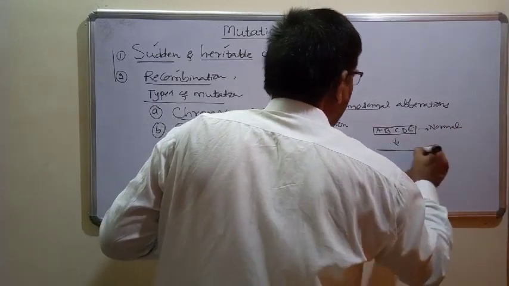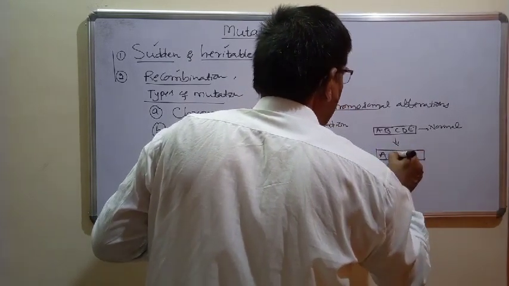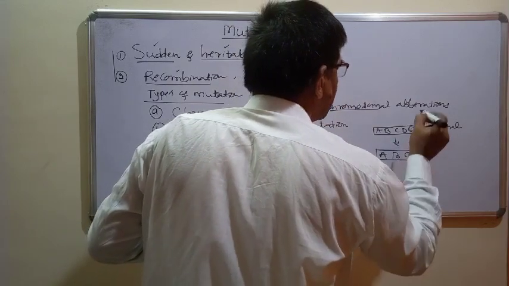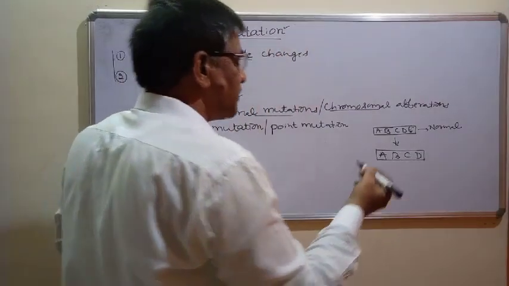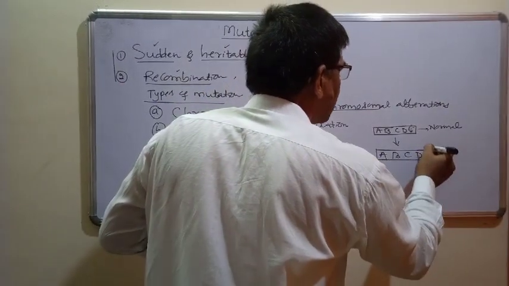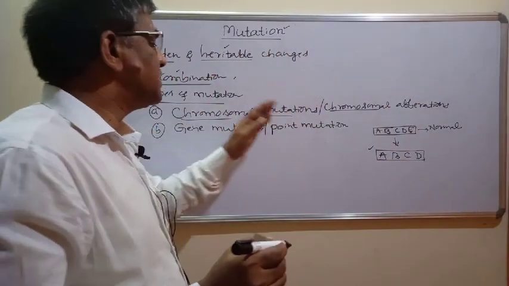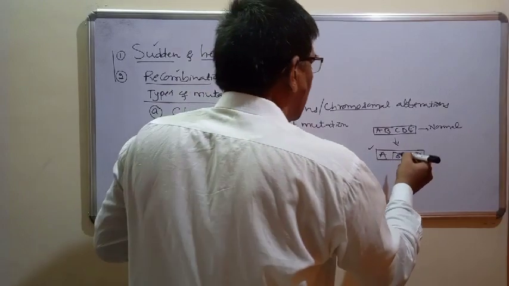In the chromosome which has undergone mutation, capital A, B, C, D genes are present, and the E gene is missing. So there is a loss of genes, a loss of part of the chromosome. In this way changes in the chromosomes take place.